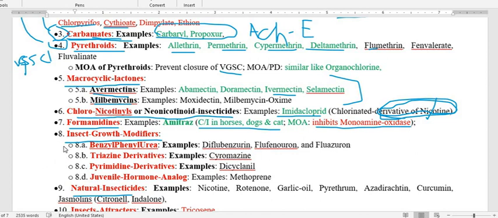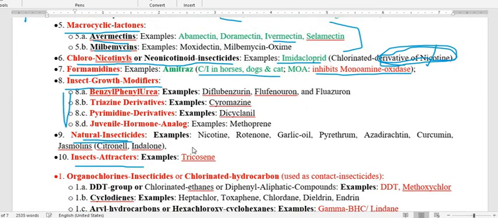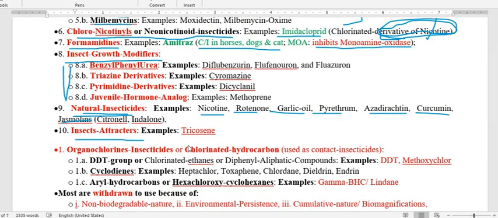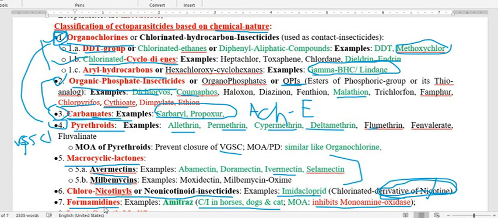Insect growth modifiers are groups that we are not going to discuss. Regarding natural insecticides, we know about nicotine, rotenone, garlic oil, pyrethrum, then azadirachtin, that is the neem constituent, then curcumin, then desmolene. So these all are natural insecticides, and the last one under this is the insect attractant, trichosine. So this is all about the classification of the drugs used as ectoparasiticides.